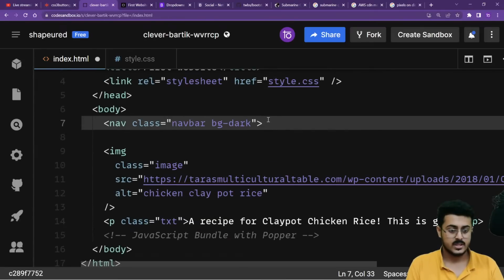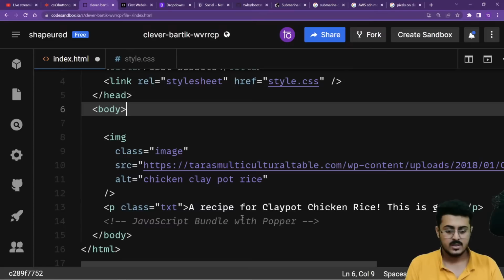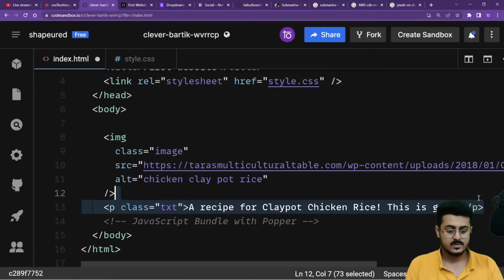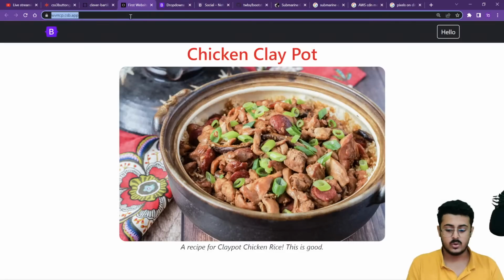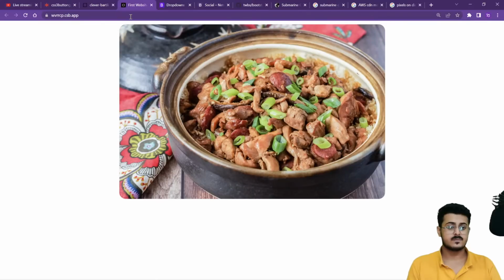Okay, so let's just keep the image on our screens. Let's remove everything else. Let's save this, go back to our website, reload the page. Are you able to see? This is your image right now.